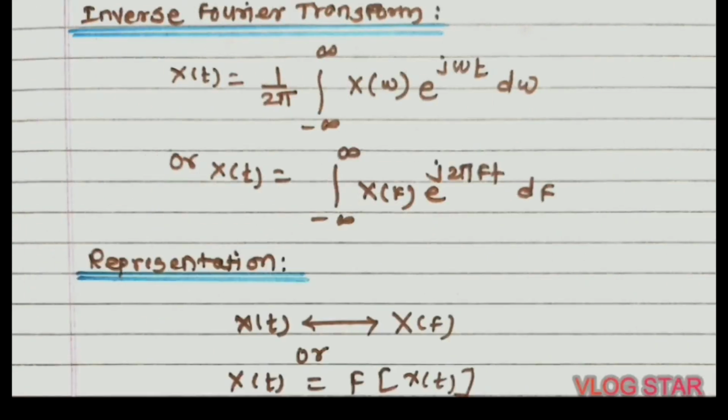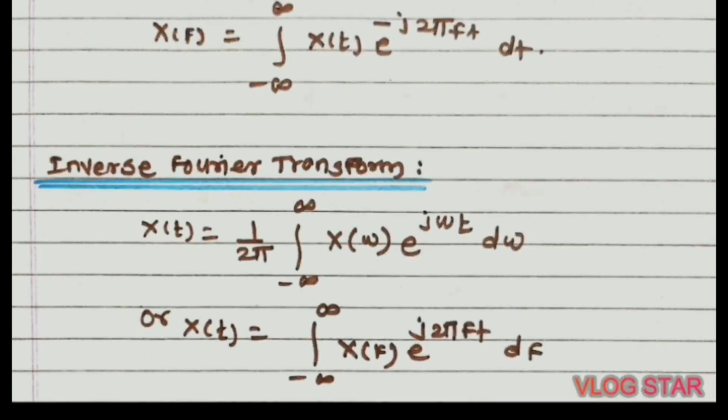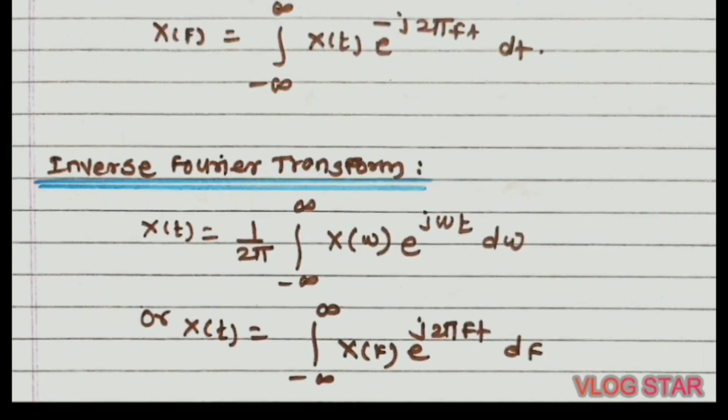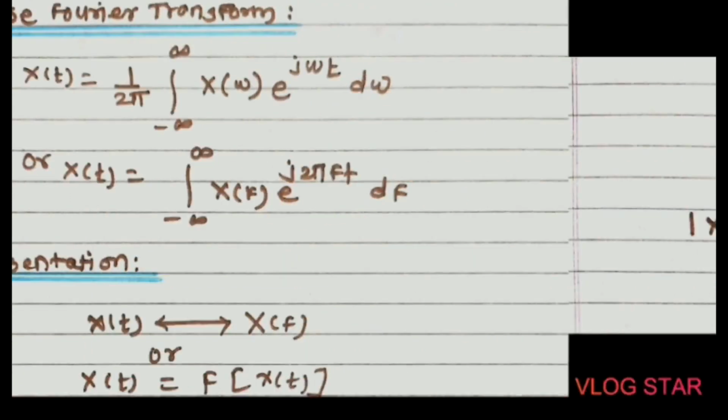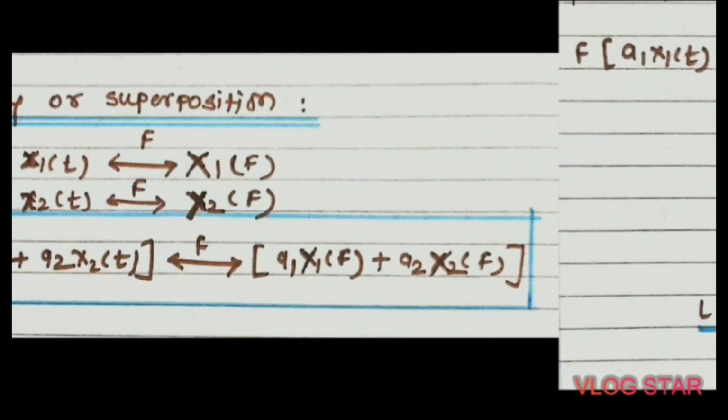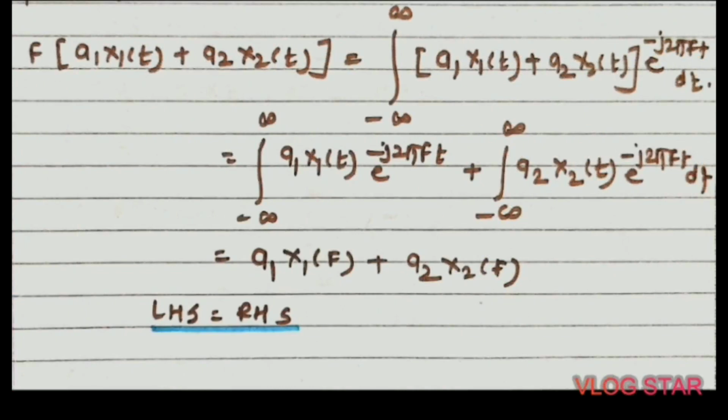As we have seen in the definition of Fourier transform, X(f) is equal to the integral from minus infinity to infinity of x(t) e raised to minus j 2 pi f t dt. This is the definition of Fourier transform. Same here, we have to apply the Fourier transform equation to the left hand side term. So this is your x(t) function, so x1(t) into e raised to minus j 2 pi f t dt.